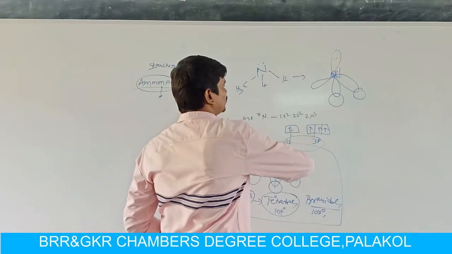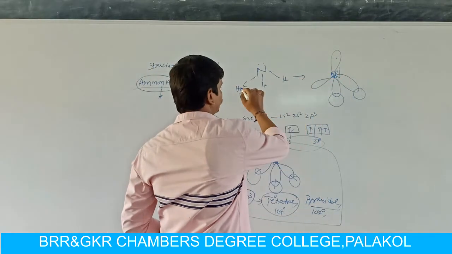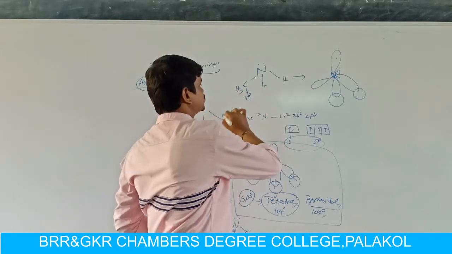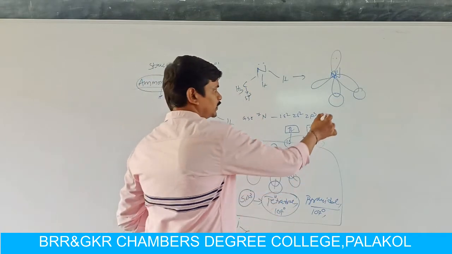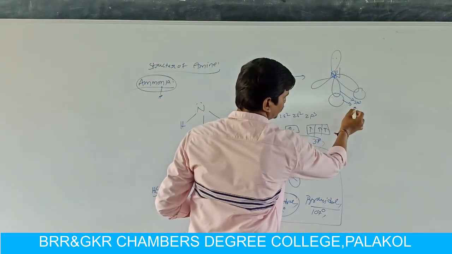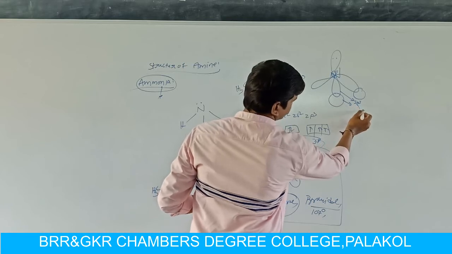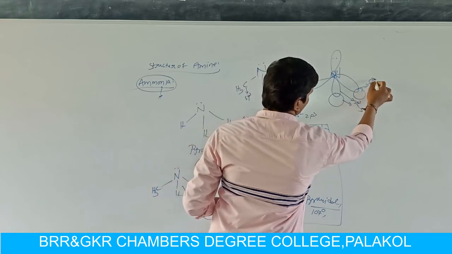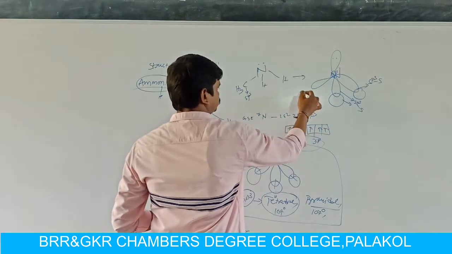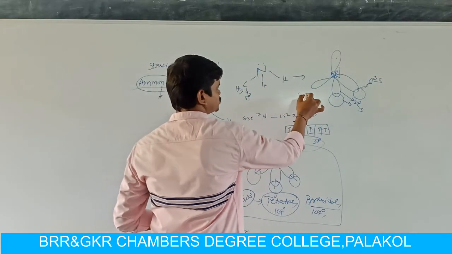The fourth hybridized orbital forms a bond with the carbon atom. Here the hybridization of carbon is also sp3.